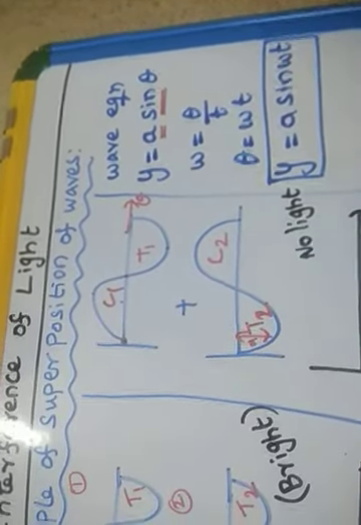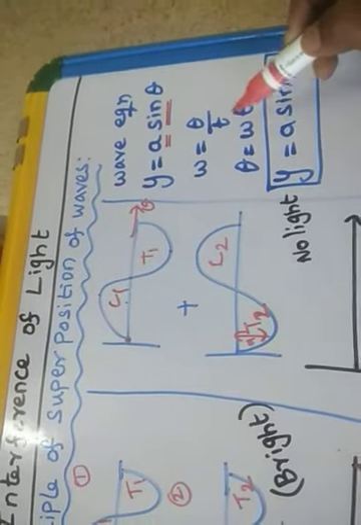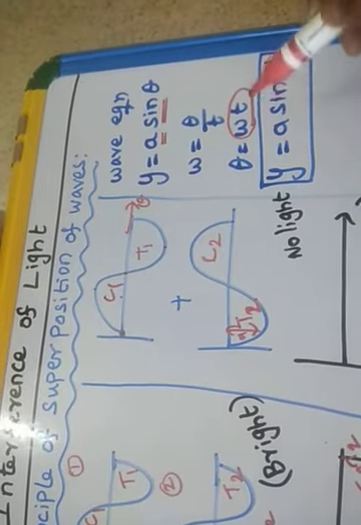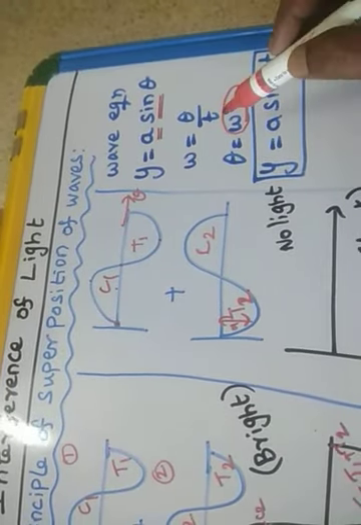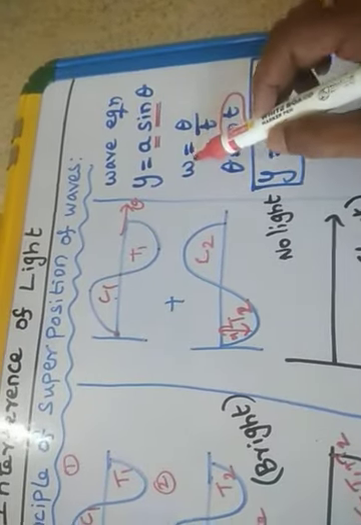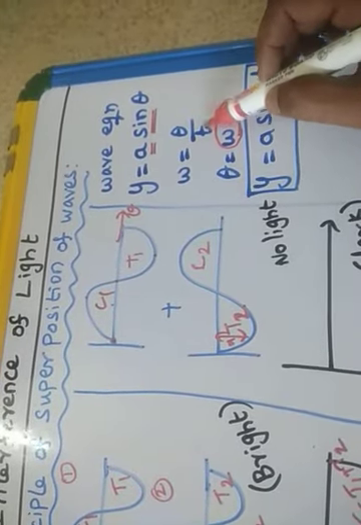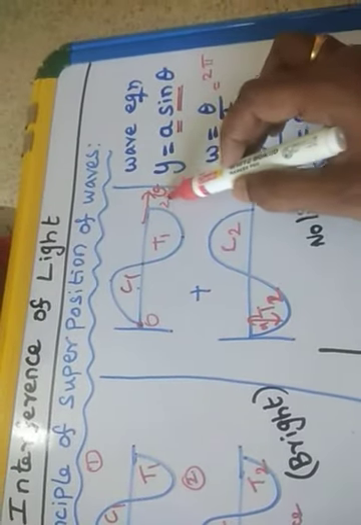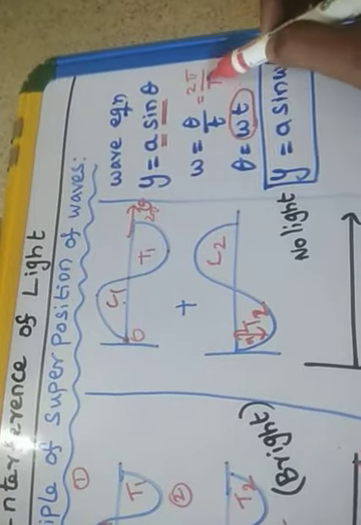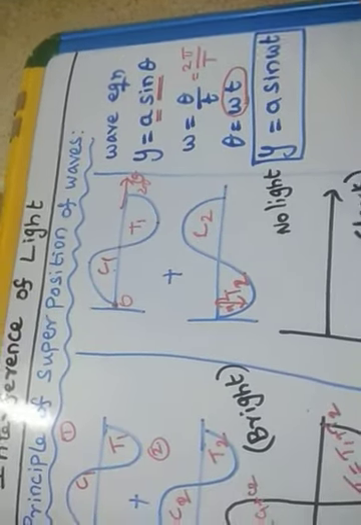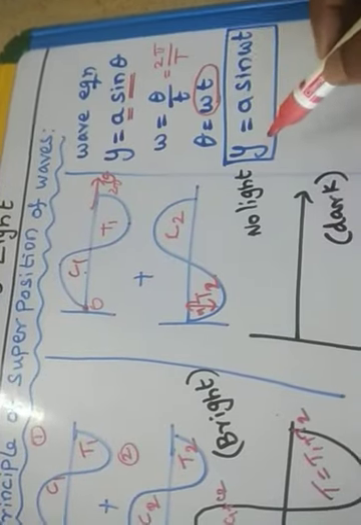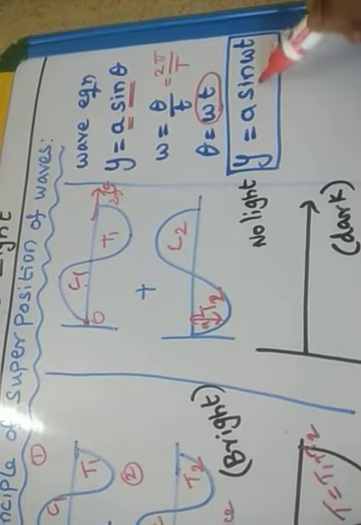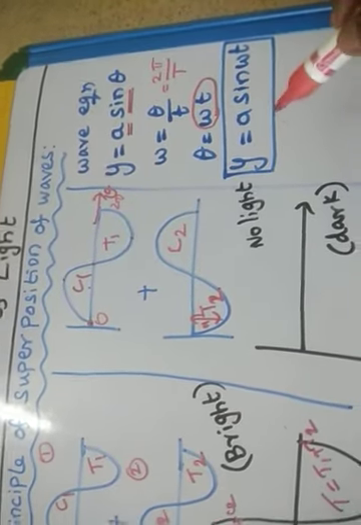So omega, angular frequency, is equal to angular displacement by time. That is, theta can be replaced by omega t. We have already studied these things in detail in electricity also. The same notation. Angular velocity is equal to angular displacement by time. If the displacement is 2 pi, that means 0 to 2 pi, the total time period is T. The same thing applies here for light waves. So we can represent the wave equation for light as y equals A sin omega t, where A is the amplitude, sine is the nature of the wave, and omega t is theta.